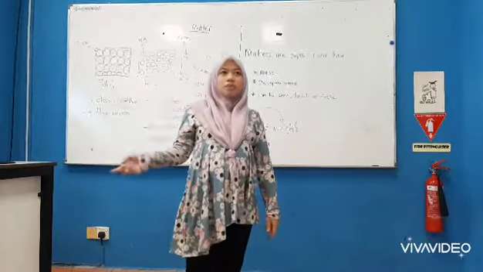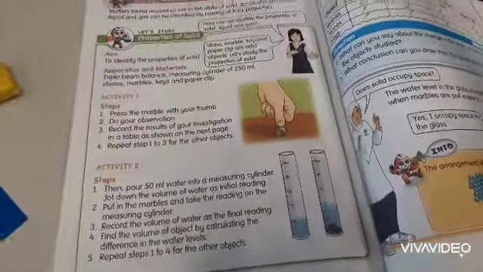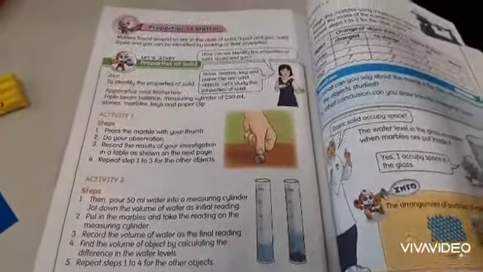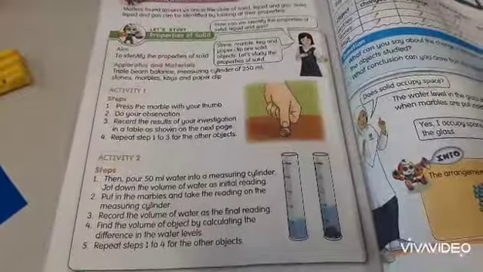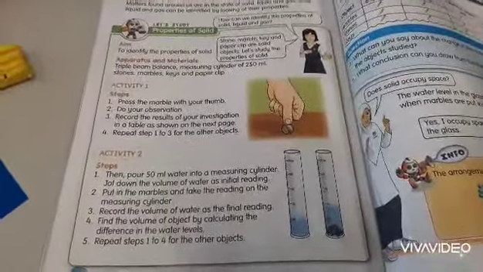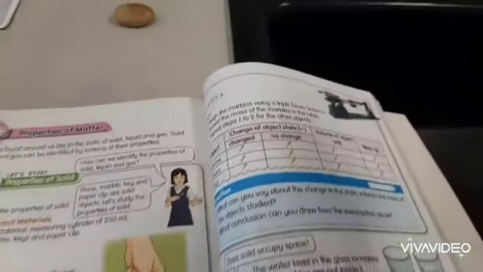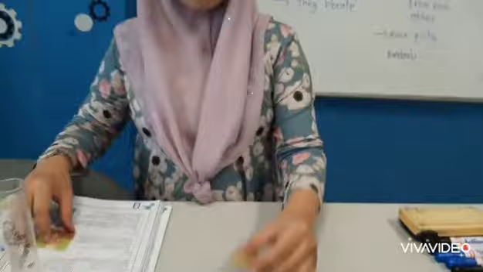Continue with the experiment. We want to do experiments to prove the properties of solid. There are three experiments: activity 1, activity 2, and activity 3. For activity 1, we want to prove that solid has a definite shape. For activity 2, that solid has volume, and for activity 3, that solid has mass. Now we have a stone here.